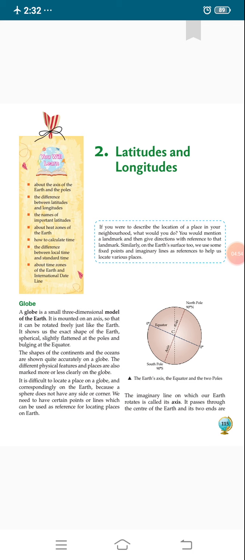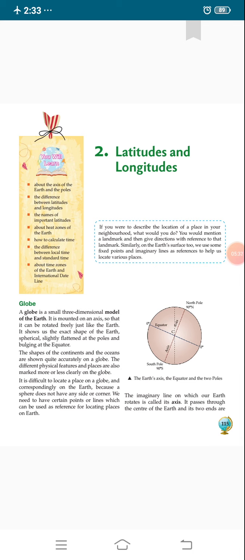Bulging means ubra hua kuch. Globes also vary in size and type. The shapes of the continents and the oceans are shown quite accurately on a globe, and on the globe we can show the exact shape and size of a continent and oceans also.